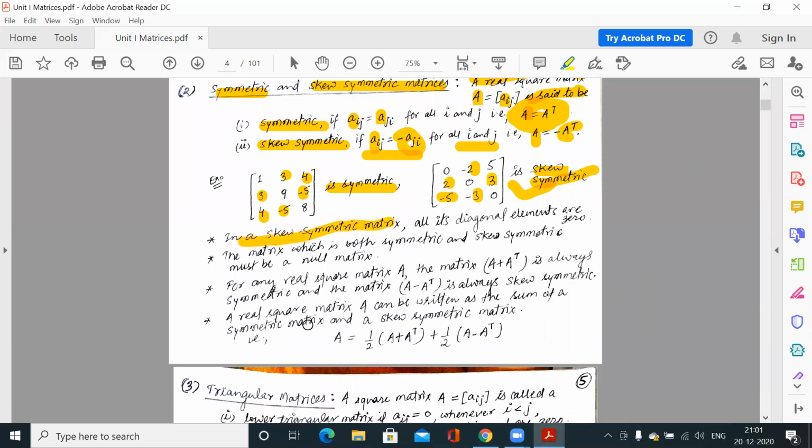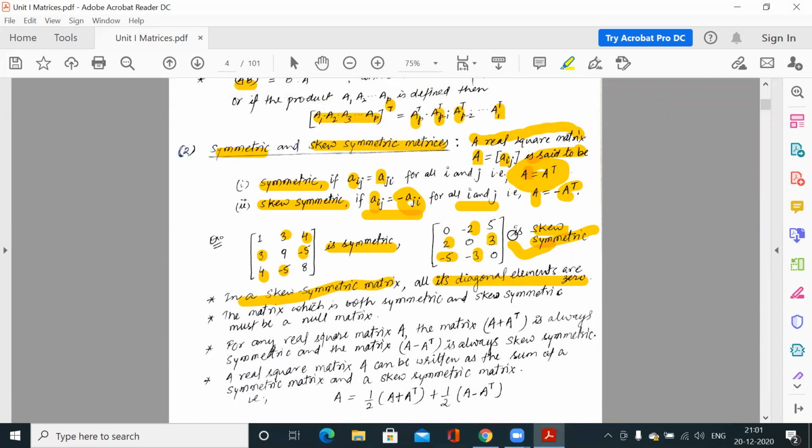Now, these are some properties. You can verify these properties by taking examples. In a skew symmetric matrix, all its diagonal elements are 0. It means whenever we have to check a skew symmetric matrix, first we should see that all the diagonal elements must be 0. Why? Because this property says that if you transpose this matrix and compare the elements of A to the elements of the transpose, the sign would be opposite.